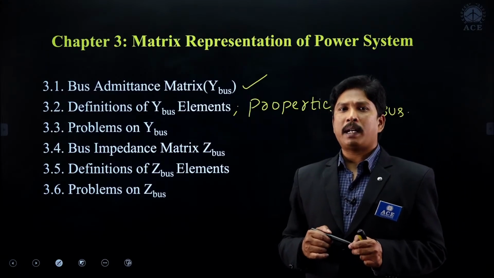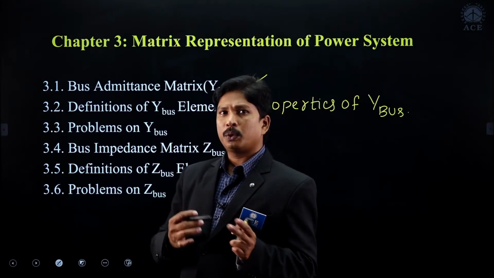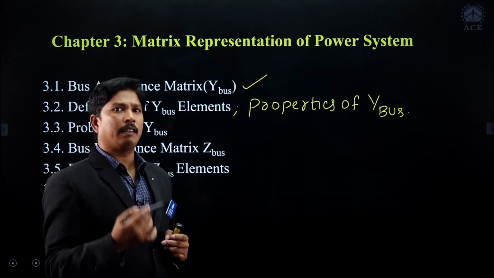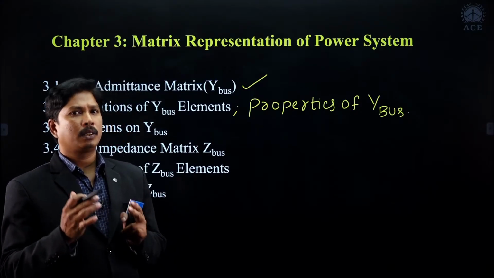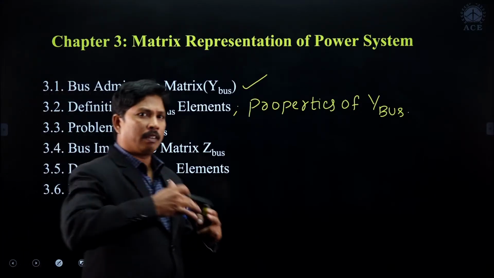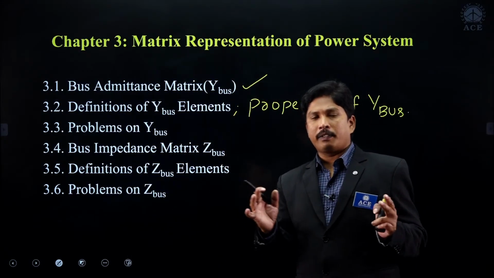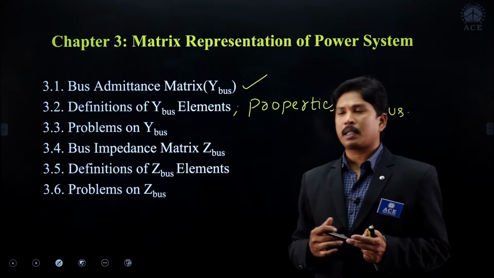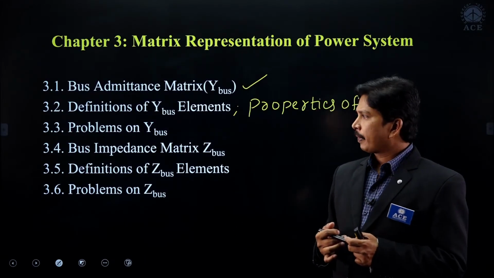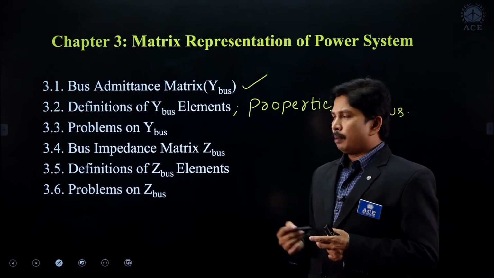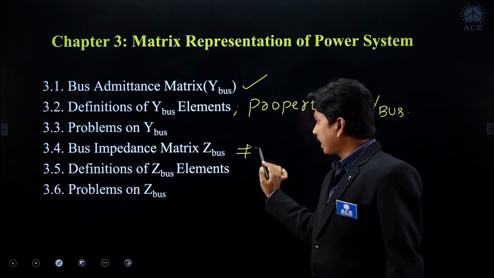The bus impedance matrix construction can be done directly in two ways. One is by inverting the Y bus. Suppose it is a 2 by 2 matrix or a 3 by 3 matrix, then we can directly go by inverting the bus admittance matrix. But if it is a large size, like a 10 bus system or 20 bus system, it is very difficult to invert the Y bus. So for that bus impedance, we have to go for the Z bus building algorithm.